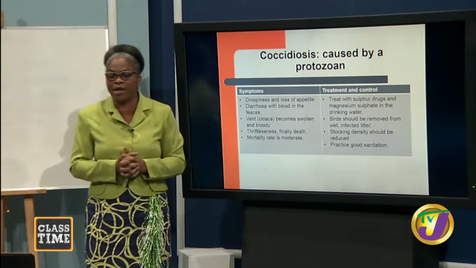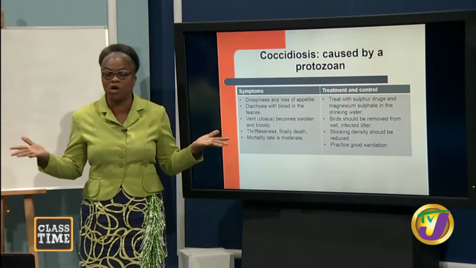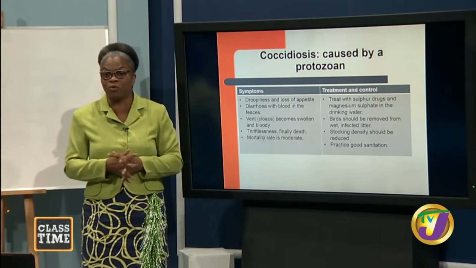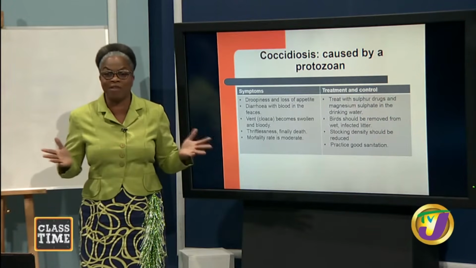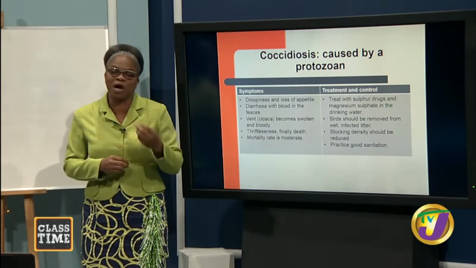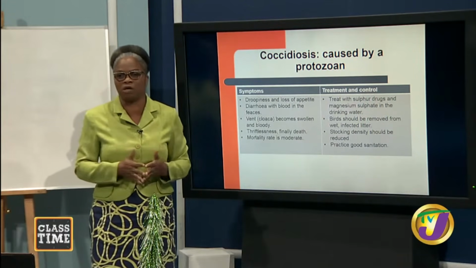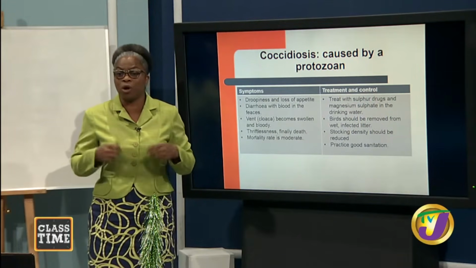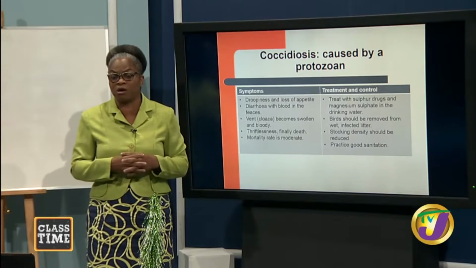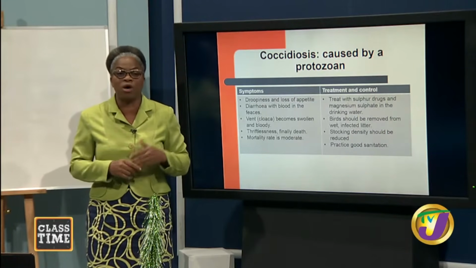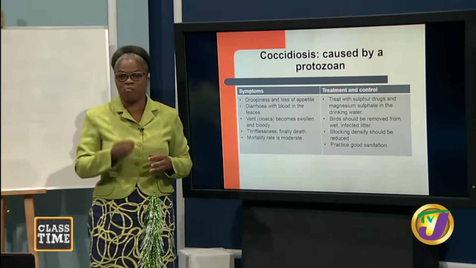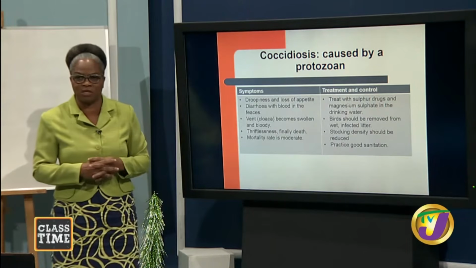So you're not going to go in, and I ask the question, students, so we have coccidiosis in this house, what are we going to do? You're going to say, kill them and bury them. No, we want to at least give them a few more days or another week, and then we slaughter them so that we are able to make money. We are not going to make the profit we should make because the animal weight now will not be as it should be because of the problem with this disease.